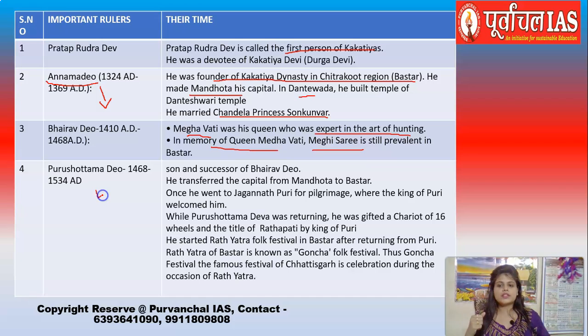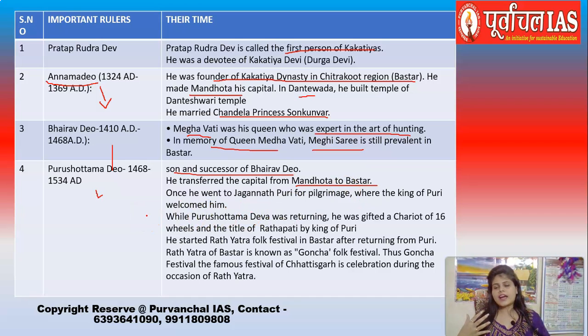Then came Purushottam Dev. Purushottam Dev was the son and the successor of this Bhairav Dev, and he acceded to the throne after Bhairav Dev. He transferred the capital from Mandhota to Bastar. Please remember that earlier their capital during the time of Anamdev, when he established the dynasty, was Mandhota, but later during the time of Purushottam Dev, it was transferred to Bastar.